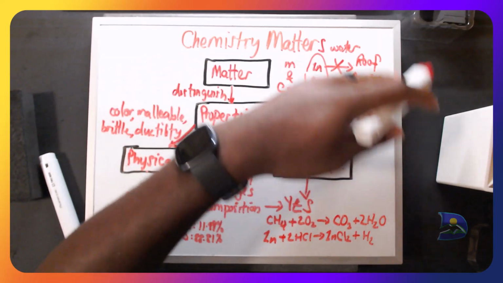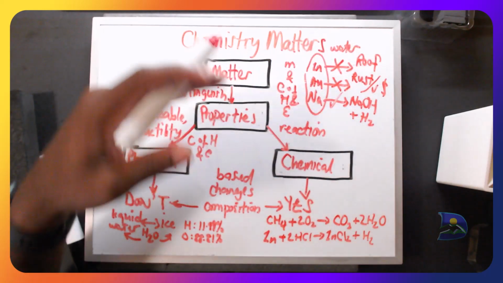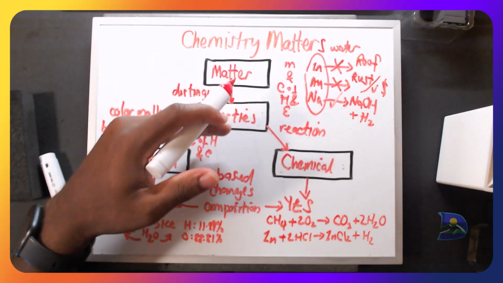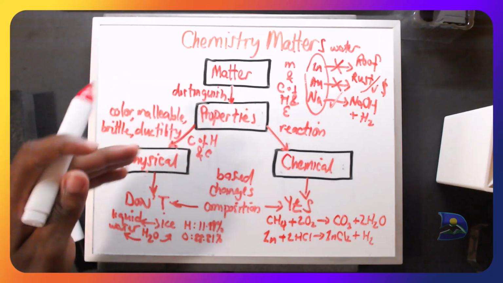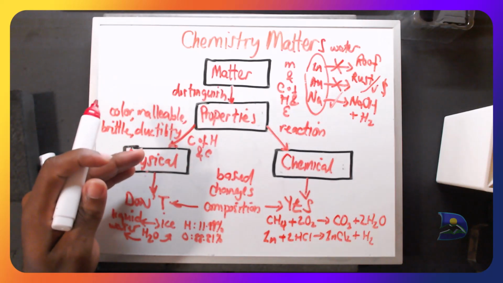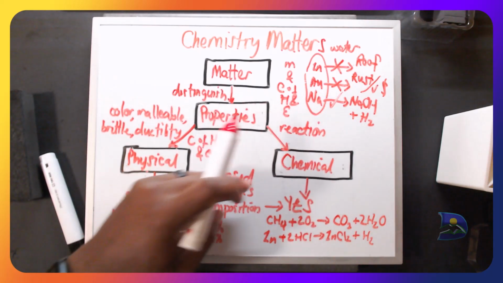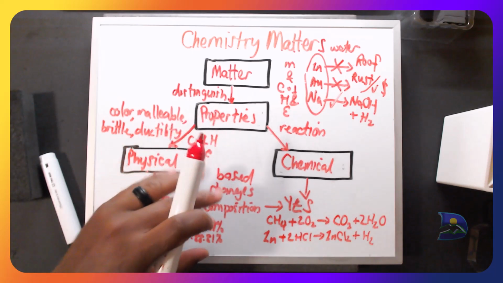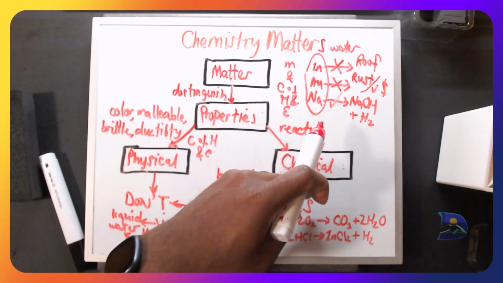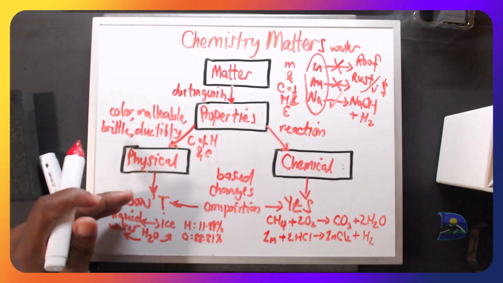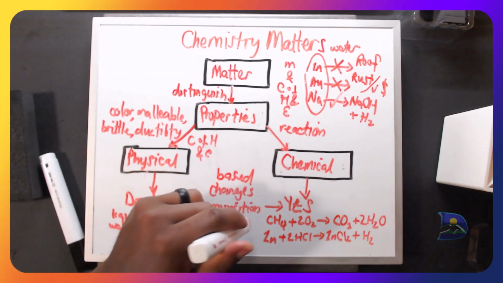So that is an application of looking at matter based on its properties, when we are connecting physical states and chemical states, and how changes are applied to the chemical phase, but not really to the physical state when it comes to the composition.